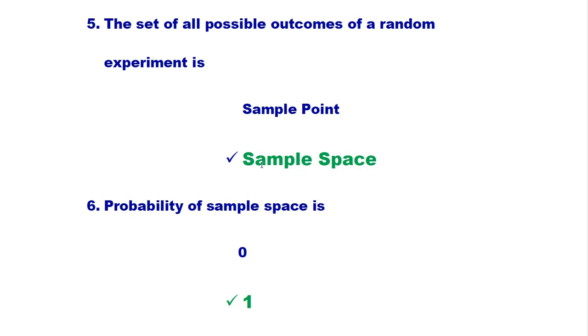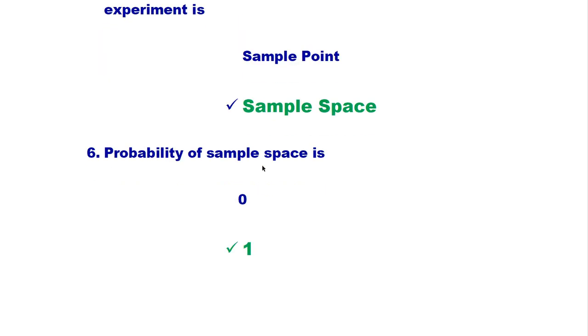Sample space is a set which consists of all the results of any random experiment, and a sample point is one unit, representing one result in the sample space. Probability of sample space is 1, or 0 or 1? Right answer is 1.